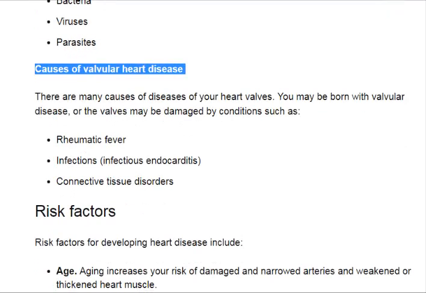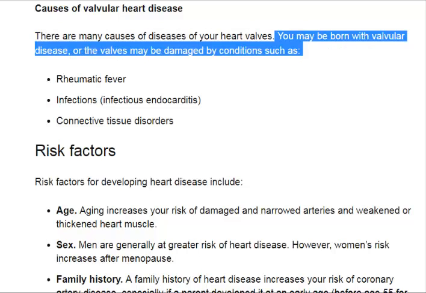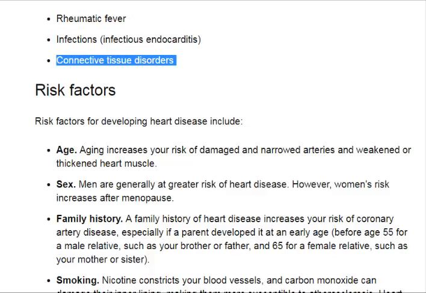Causes of valvular heart disease. There are many causes of diseases of your heart valves. You may be born with valvular disease, or the valves may be damaged by conditions such as rheumatic fever, infections, infectious endocarditis, connective tissue disorders.